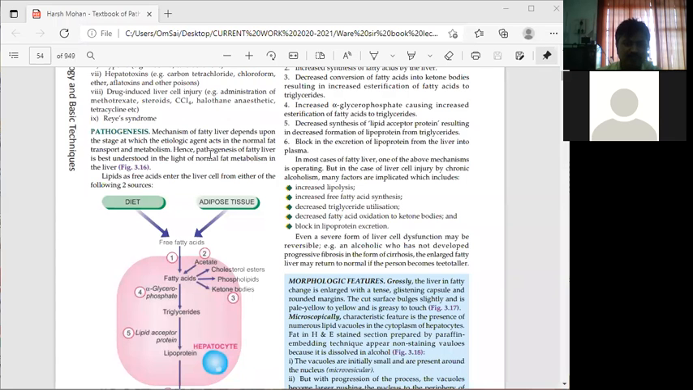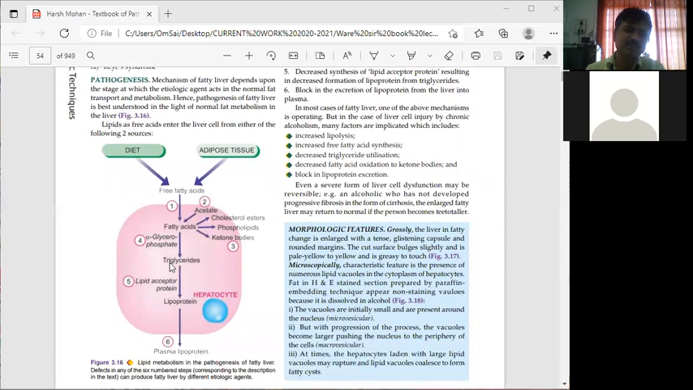Pathogenesis of fatty liver. The mechanism of fatty liver depends upon the stage at which the etiologic agent acts in the normal fat transport and metabolism. Hence, pathogenesis of fatty liver is best understood in the light of normal fat metabolism in the liver. This fat metabolism is given here in this particular diagram.